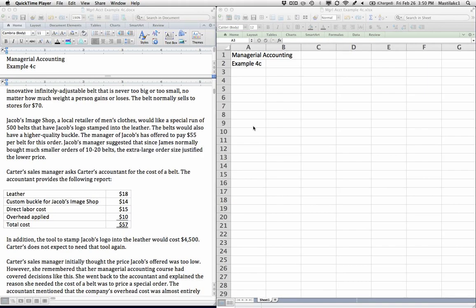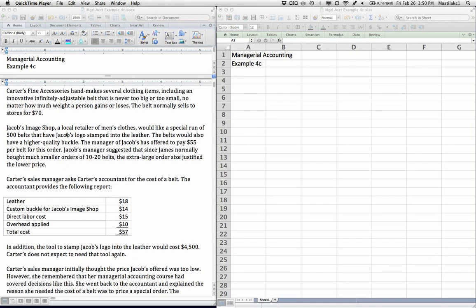Managerial Accounting Example 4C. Please read and be familiar with the example, and we'll begin. This is a special order setting. It's a setting in which we have a customer who wants to order a product from us, and the product is going to probably be less profitable than our normal business. If a customer is ordering our normal product at a normal price, that's not called a special order, that's called an order, and we accept it.